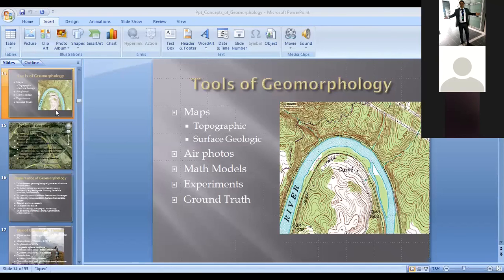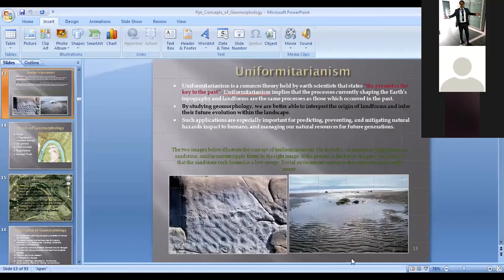This is a very simple concept. We call it the principle of uniformitarianism.